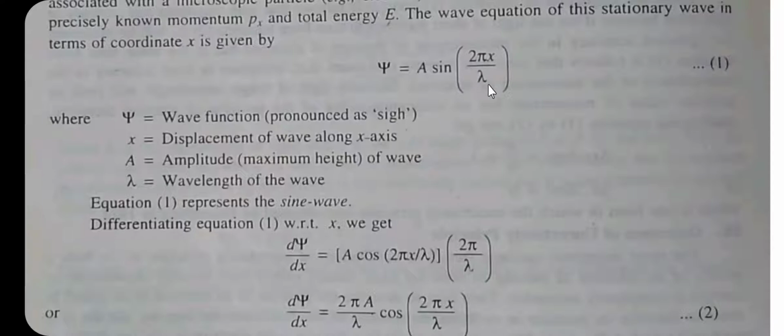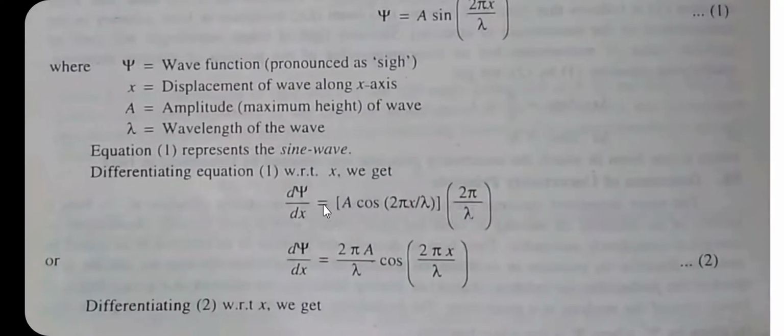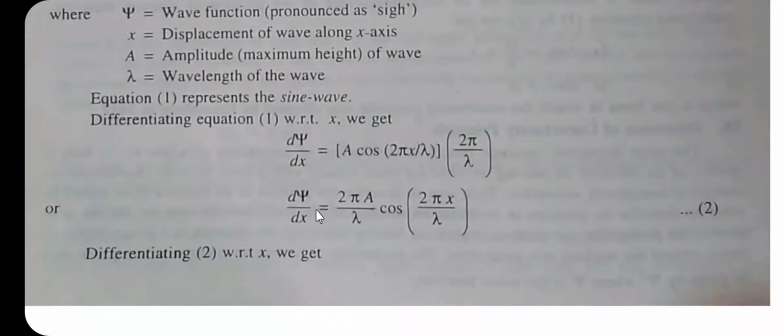It is a composite function, a function of a function. The derivative of sin is cos, so we get cos 2 pi x divided by lambda, and the derivative of 2 pi x divided by lambda with respect to x is 2 pi by lambda. So, we can write d psi by dx is equal to a cos 2 pi x divided by lambda into 2 pi by lambda, which can be written as d psi by dx is equal to 2 pi a divided by lambda cos of 2 pi x divided by lambda. This is equation number 2.